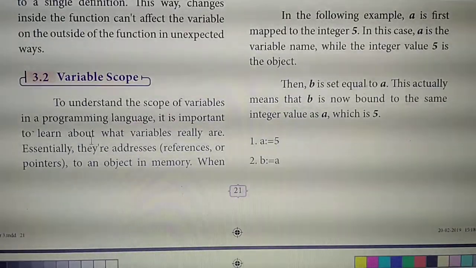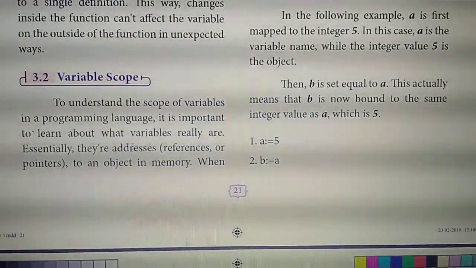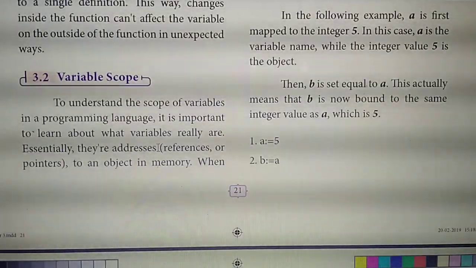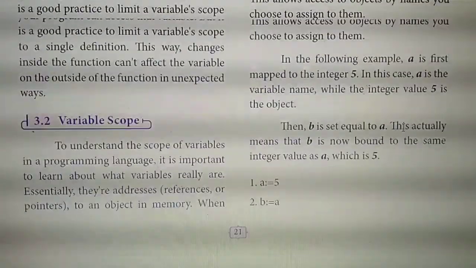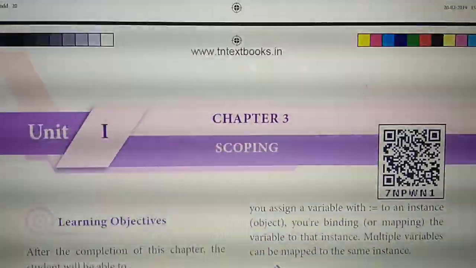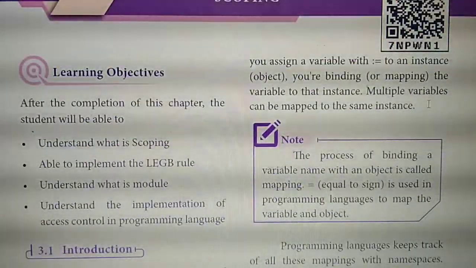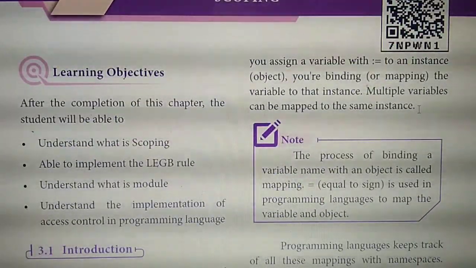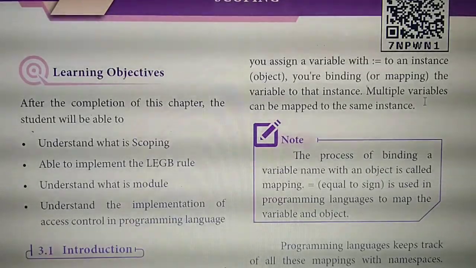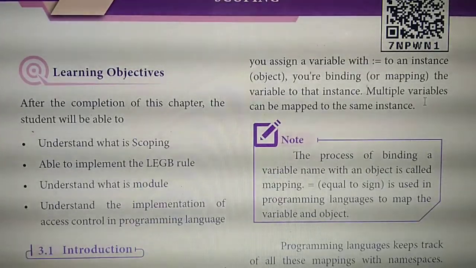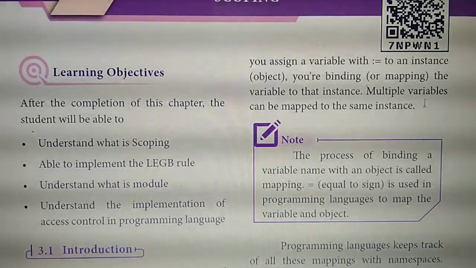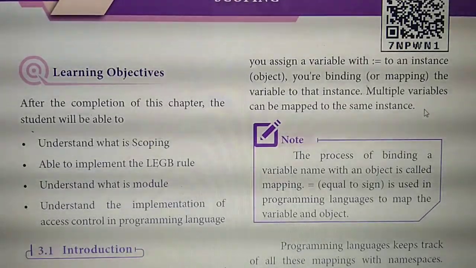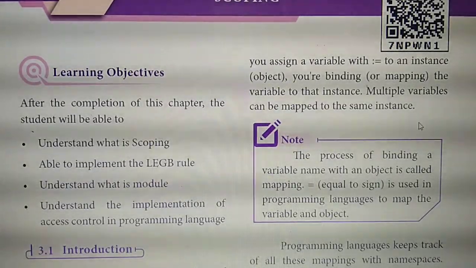Essentially, variables are addresses. Understand? Mark from here till the same instance. That's the second 2 mark question.